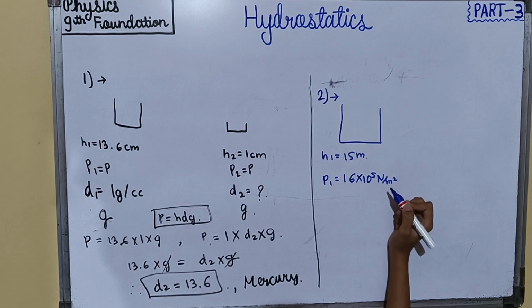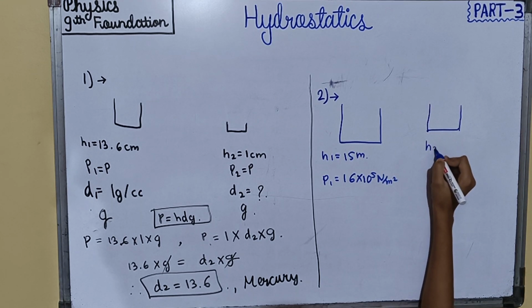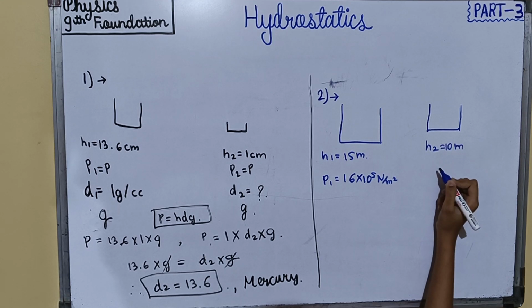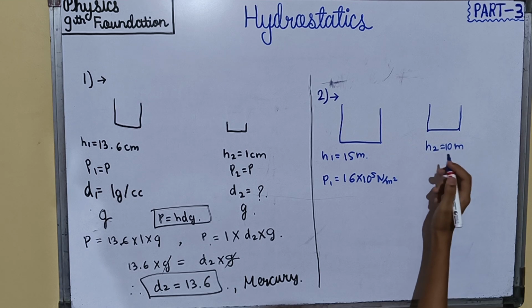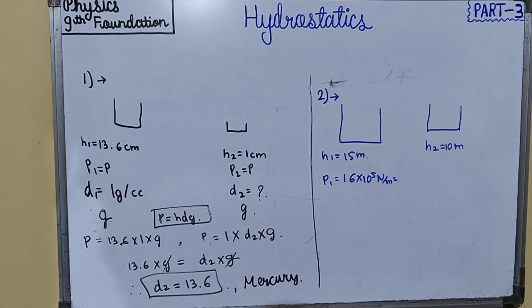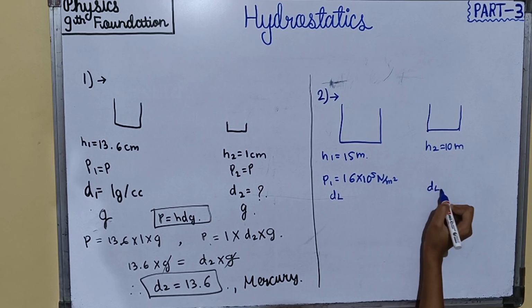We have to find the pressure at a depth of 10 meter inside this same liquid. Liquid is same, so the density of liquid will be same.